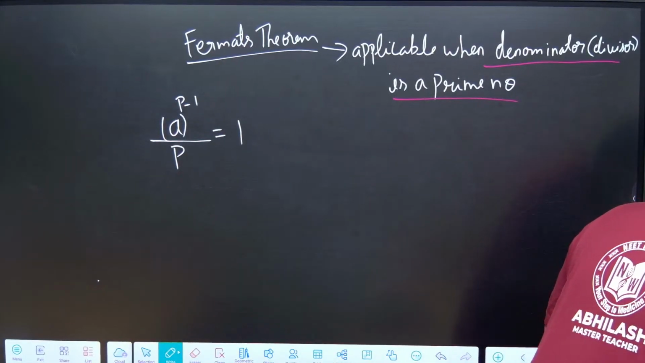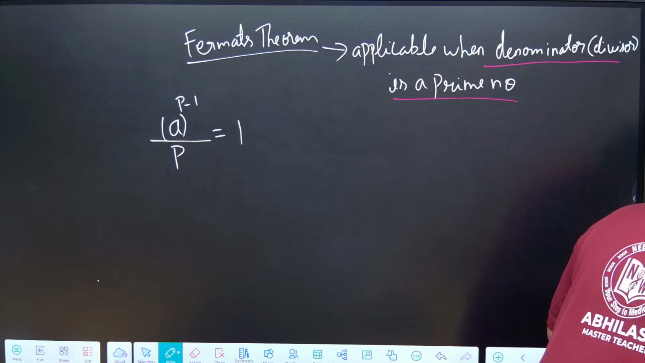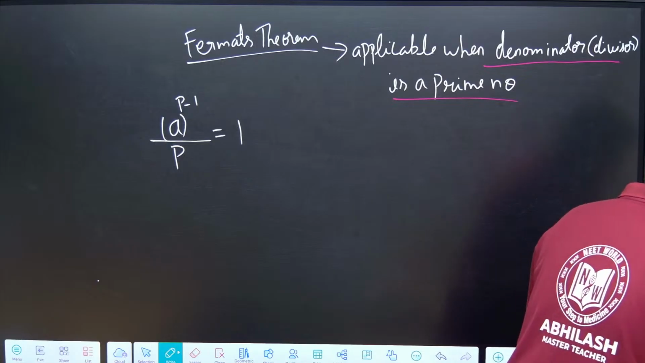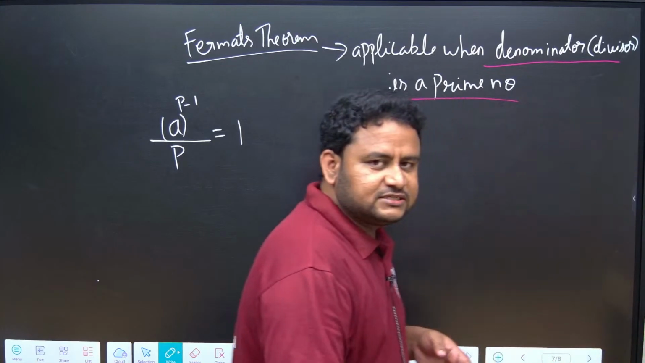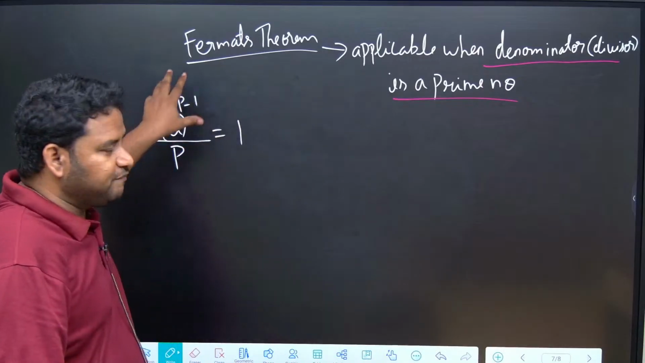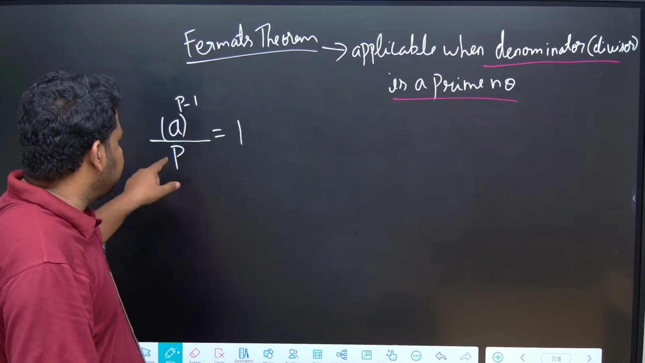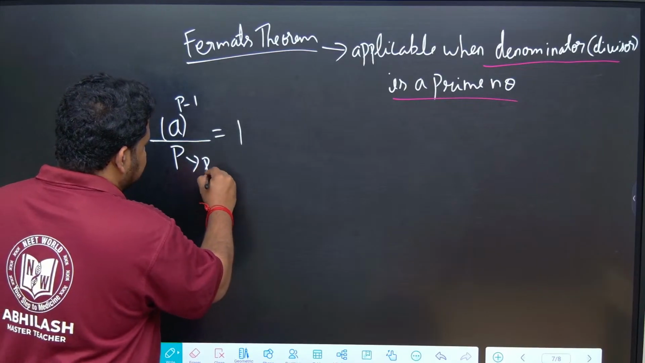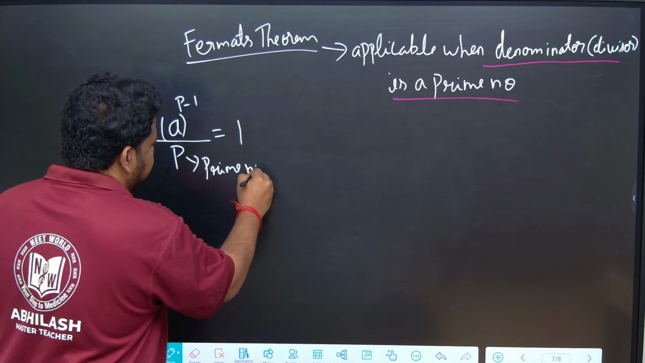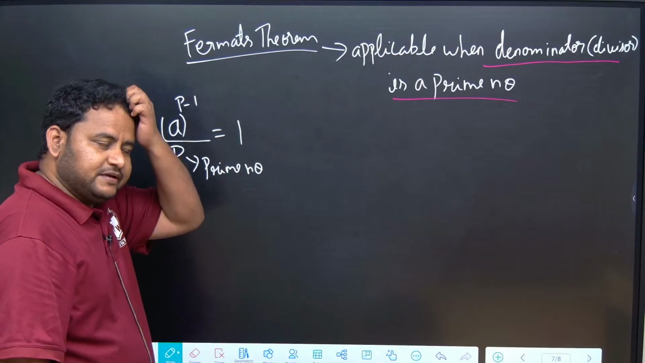So a to the power of p minus 1 divided by p gives remainder 1, where p is a prime number.